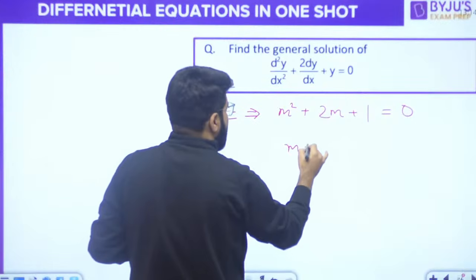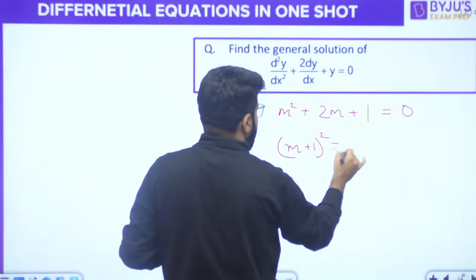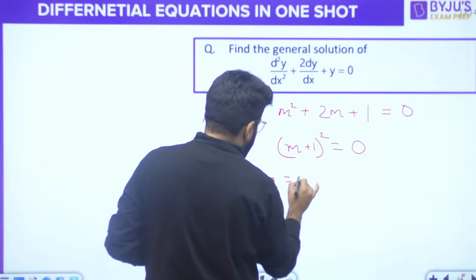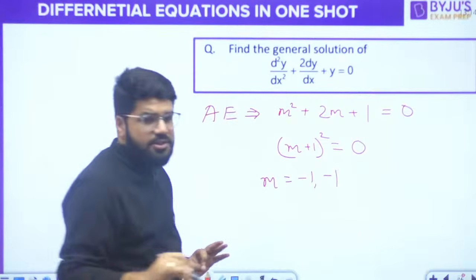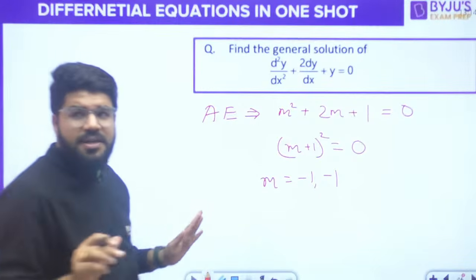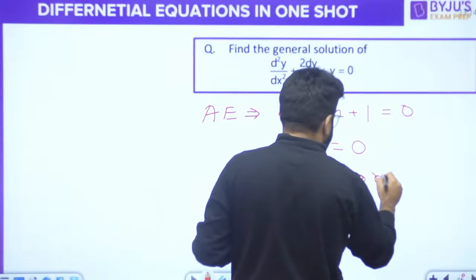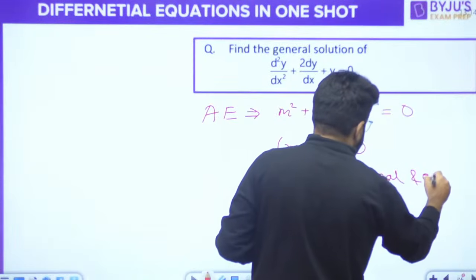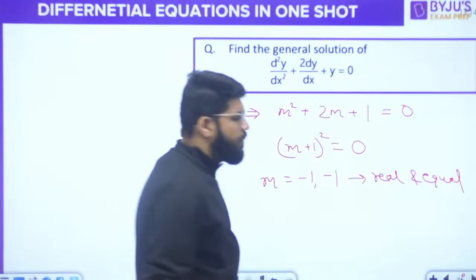Here, this is nothing but (m + 1)² identity. So what is the value of m? Minus 1, minus 1. M is minus 1, minus 1. Which case? Real and equal.